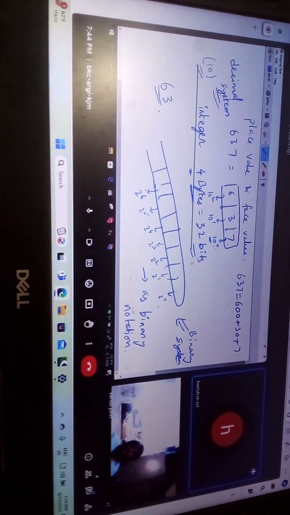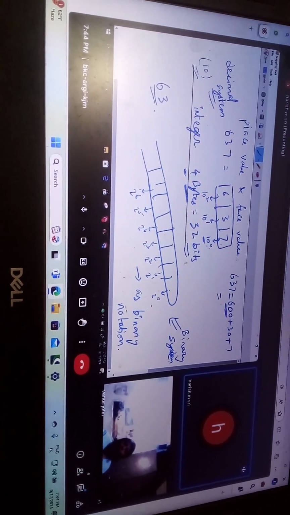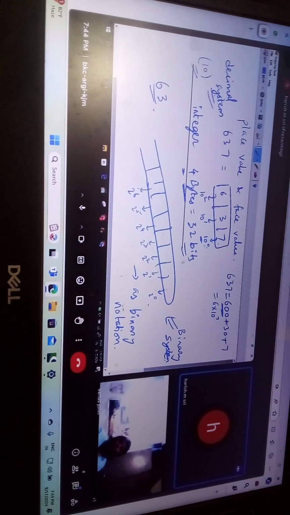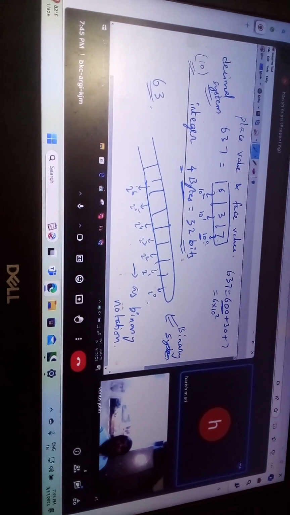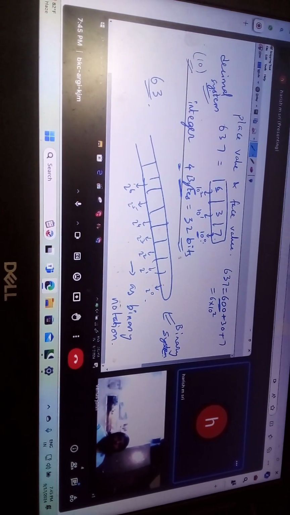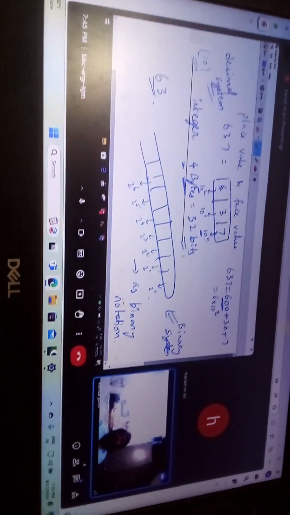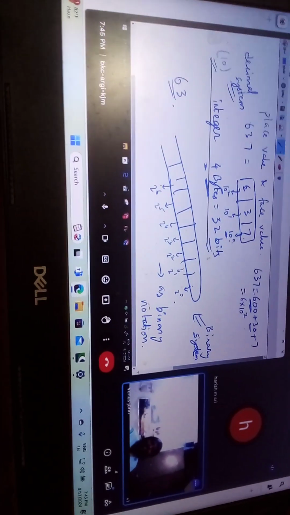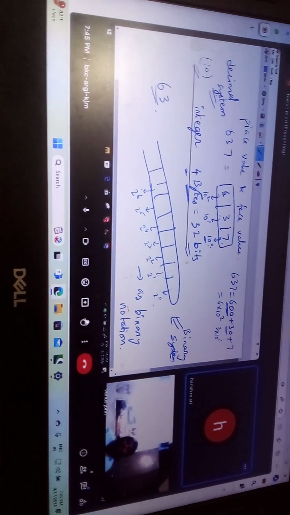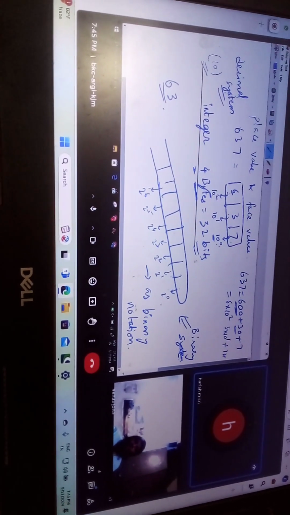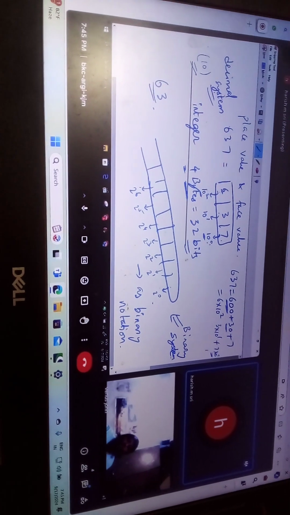We could write it in the expanded form. What is this 600? I can write 600 as 6 into 10 to the power 2. There is a connection. 30 is 3 into 10 to the power 1, plus 7 into 10 to the power 0. Actually, 10 to the power 0 is 1.